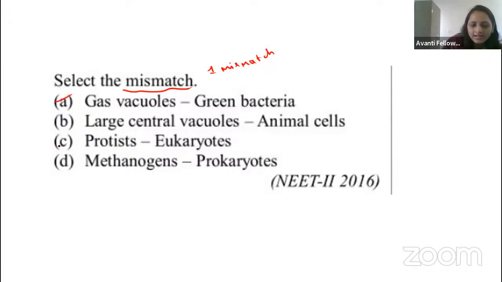Yes, correct. Then coming to the option C, protista, right, guys? So protista is eukaryotes only, right? When you talk about the fungi, protista, and plant kingdom and animal kingdom, all these things will come under the eukaryotes, right? So that is also correct, guys. Then coming to the option D, methanogens.